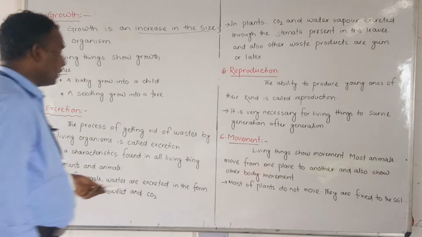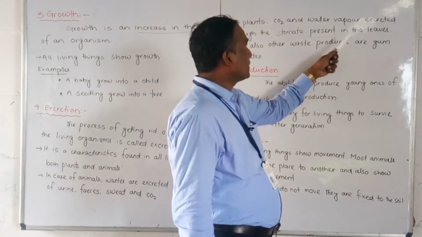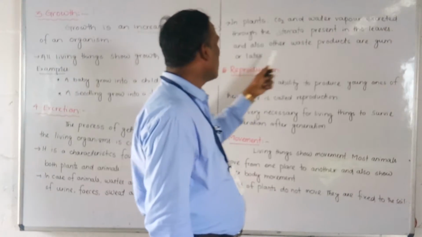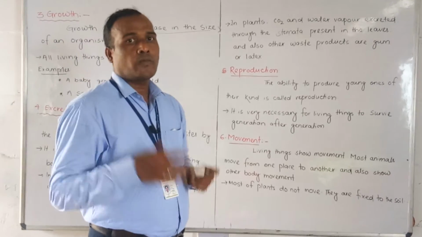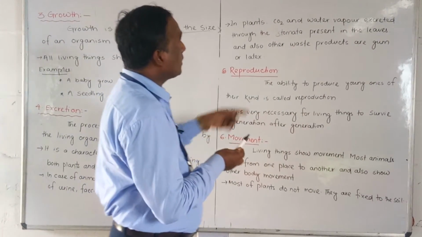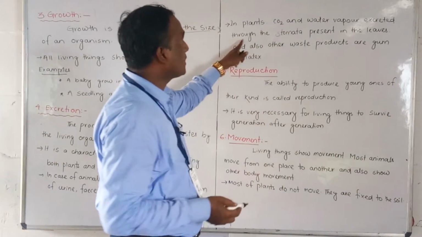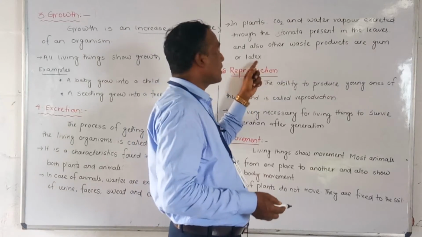Okay, these are the waste products of the plants. In plants, carbon dioxide and water vapors are excreted through the stomata present in the leaves, and other waste products are gum and latex.